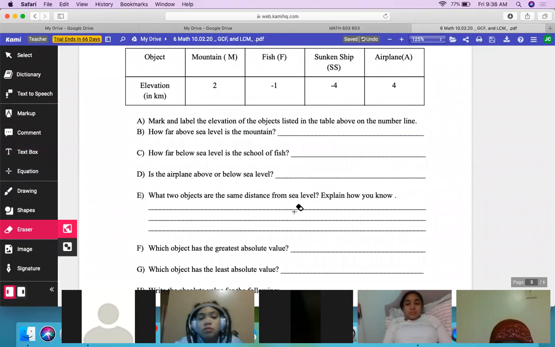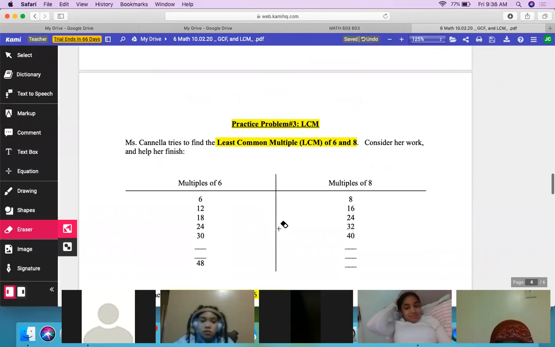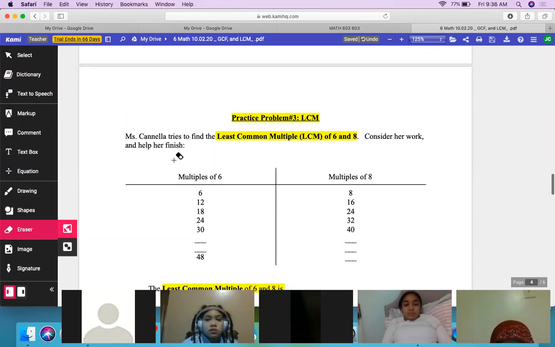All right, this is what we're going to do. We already wrote the absolute values here. Okay, let's do this one. We're going to find the least common multiple now of 6 and 8. Miss Canella tries to complete the LCM of 6 and 8. Consider her work, Kyrene. Help me finish.